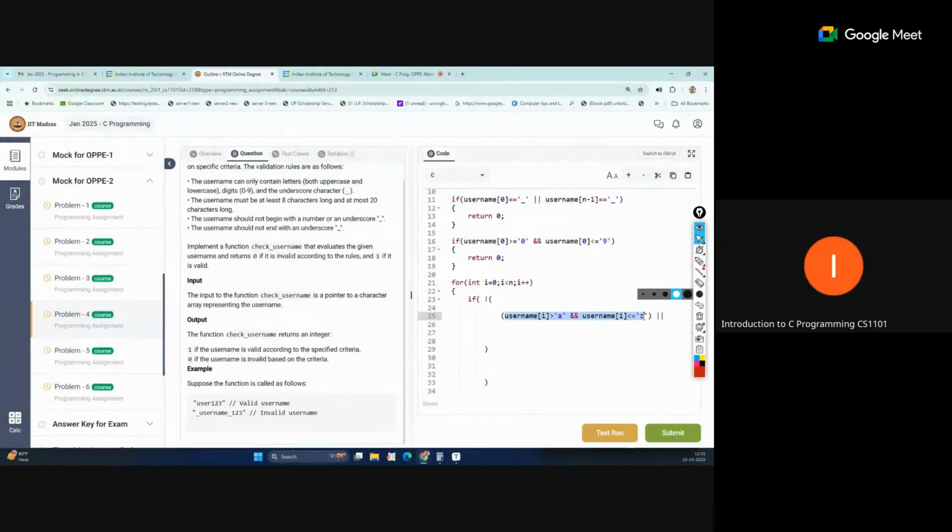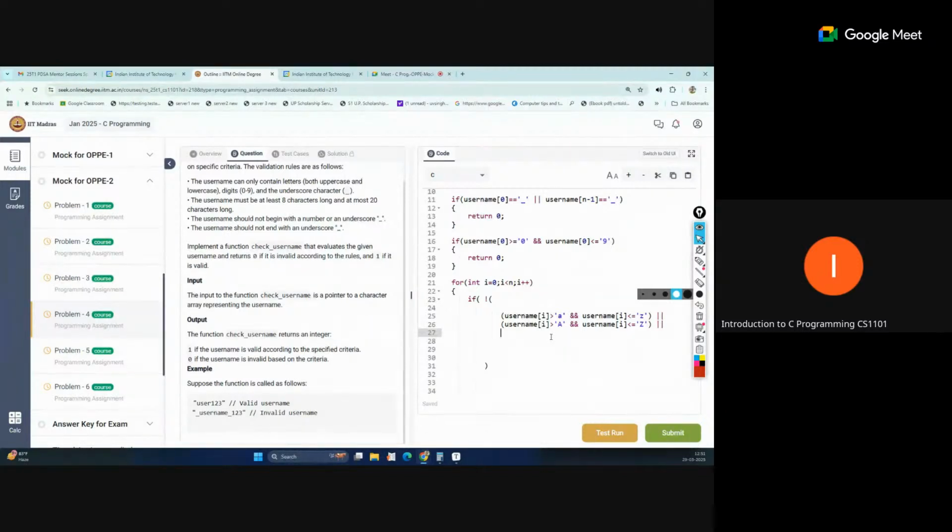Either this one should be true for each character. So our character should come in this range, small a to small z, and the same type of condition we will write for the capital letter with the or, capital A and capital Z. And again or, what type of character can be there? Number.